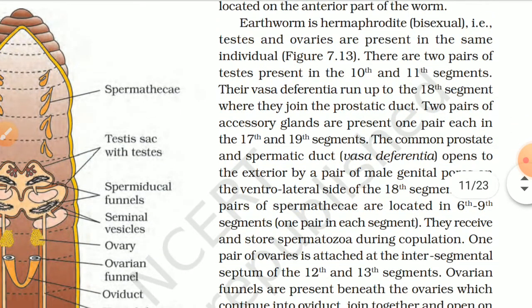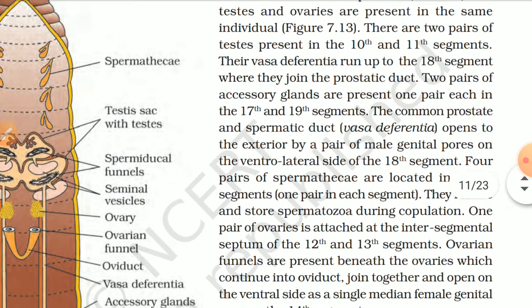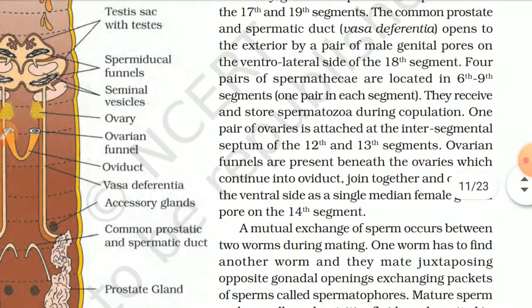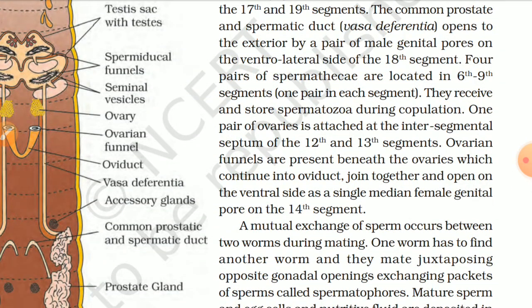Earthworm is hermaphrodite, bisexual, that is, testes and ovaries are present in the same individual. Figure 7.13. There are two pairs of testes present on the 10th and 11th segments. Their vasa deferentia run up to the 18th segment where they join the prostatic duct. Two pairs of accessory glands are present, one pair each in the 17th and 19th segments. The common prostatic and spermatic duct opens to the exterior by a pair of male genital pores on the ventrolateral side of the 18th segment.